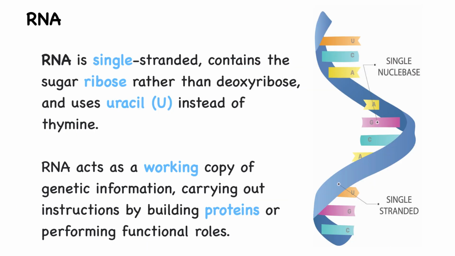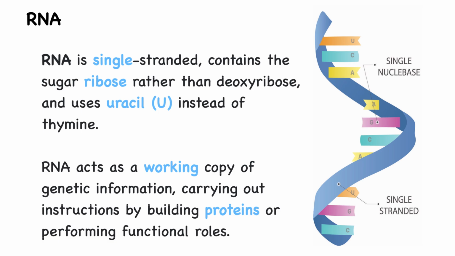RNA, or ribonucleic acid, is single-stranded, contains the sugar ribose instead of deoxyribose, and uses the nitrogenous base uracil in place of thymine. Uracil pairs with adenine during RNA synthesis, just as thymine does in DNA. RNA acts as the working copy of genetic information.